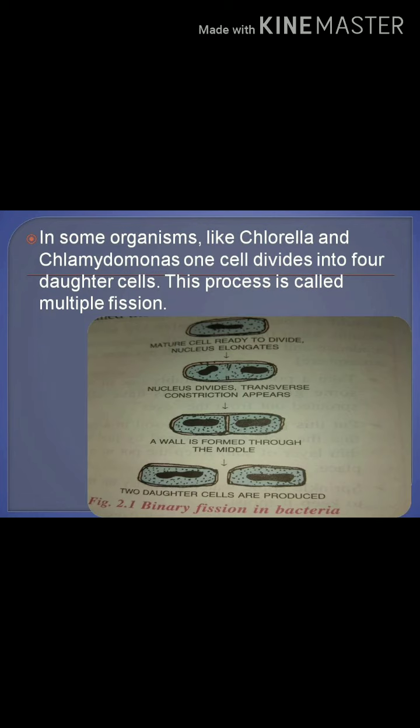In some organisms like chlorella and chlamydomonas, one cell divides into four daughter cells. This process is called multiple fission. Binary means two: a single cell divides into two, that is binary fission. Sometimes, especially in chlorella and chlamydomonas, a single cell divides and gives rise to four daughter cells at a time, which we call multiple fission. Here fission means dividing of the cell.